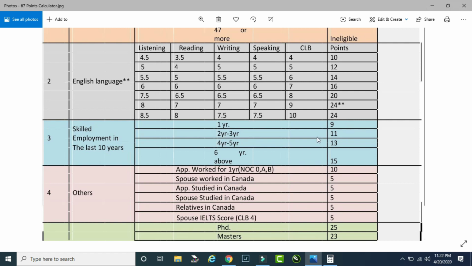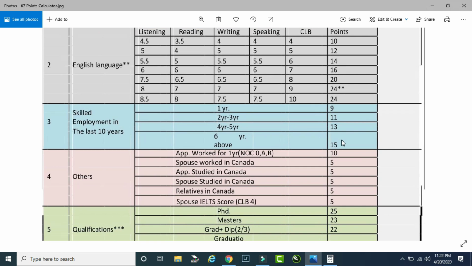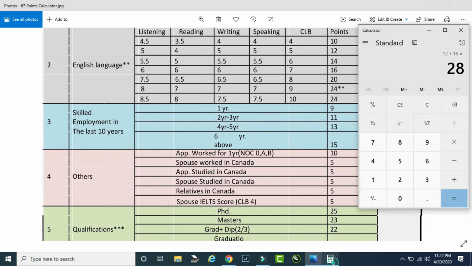Somebody who has 2 to 3 years of experience will get 11 points. Somebody who has 4 to 5 years of experience will get 13 points. And somebody who has more than 6 years of experience will get 15 points. Let's take for an example, the candidate has 4 to 5 years of experience. So I'm taking 4 to 5 years of experience, which I would add 13 points. Now it comes down to 41.